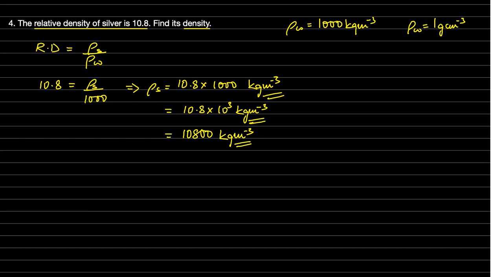Coming into the next question, that is question number 5. Calculate the mass of a body whose volume is given as 2 meter cube and relative density is given as 0.52. As you can see, the volume is already given in SI units. I would still write the given data. So V is equal to 2 meter cube, M is equal to question mark, RD is given as 0.52.